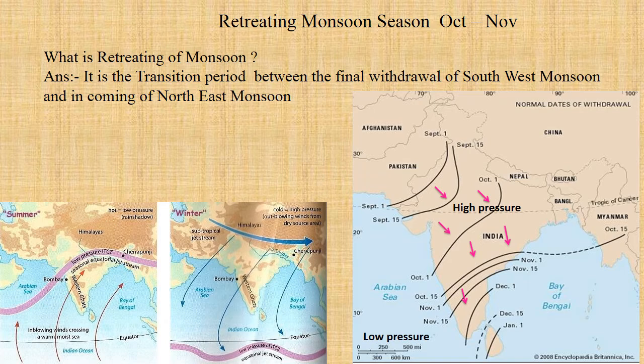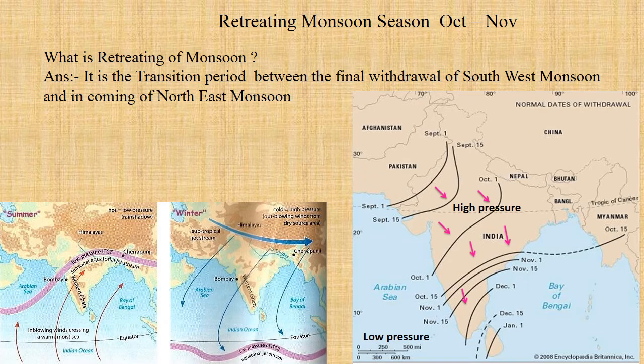Observe the ITCZ in the summer season, that is the low pressure zone called the intertropical convergence zone. It is over India, in the Indo-Gangetic plains. Now look at the winter season map. In the winter season map, you can see the ITCZ has left India. It has gone to the southern part of the equator.